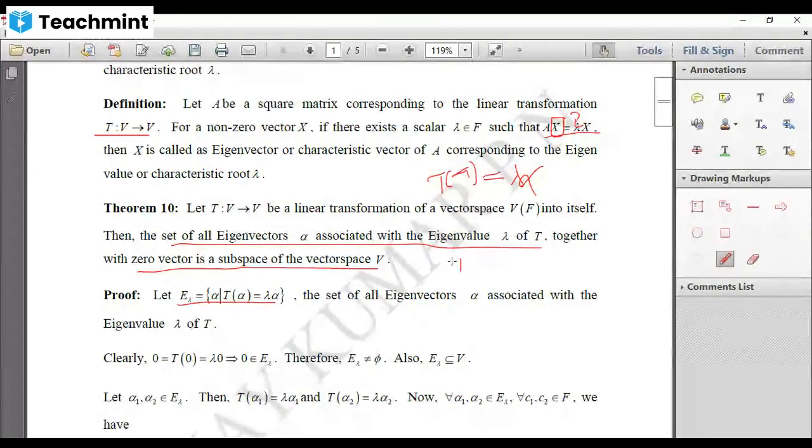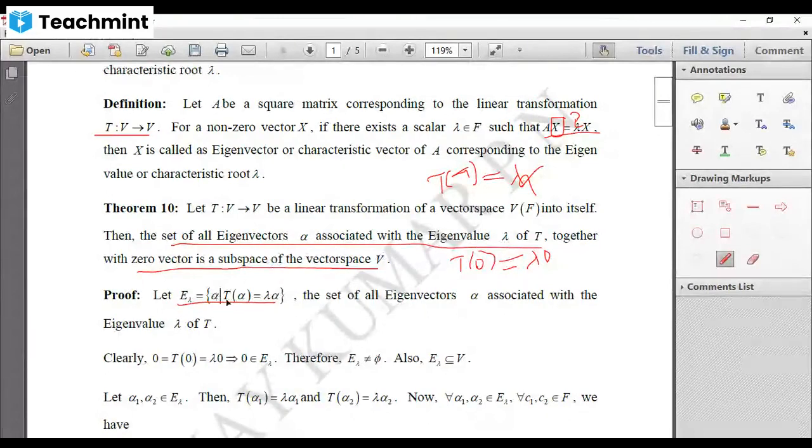And note that, what is T of 0? If T is a linear transformation, we know that the image of 0 is 0. And that 0 can be written as lambda into 0. No harm at all. It is one and the same. Now see, this is of this form. Therefore, 0 is also an eigenvector associated with lambda.